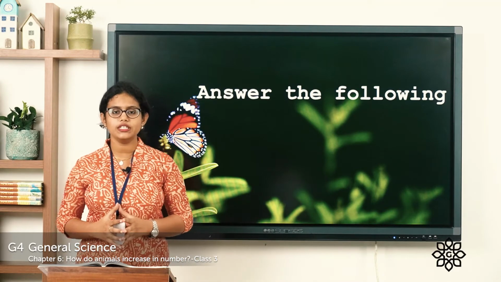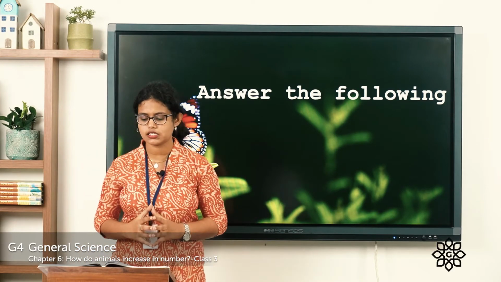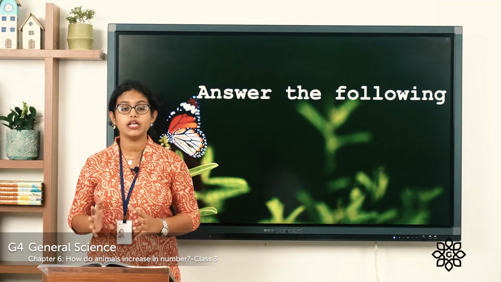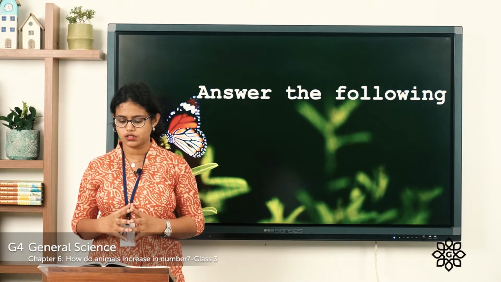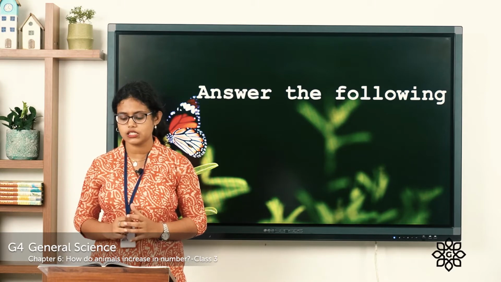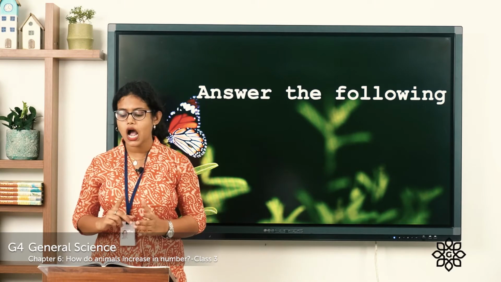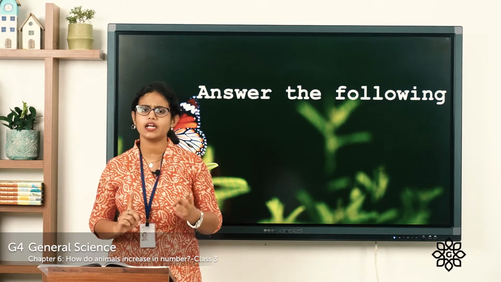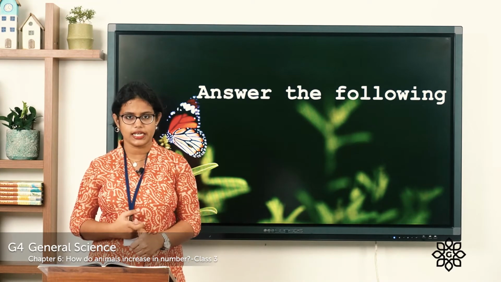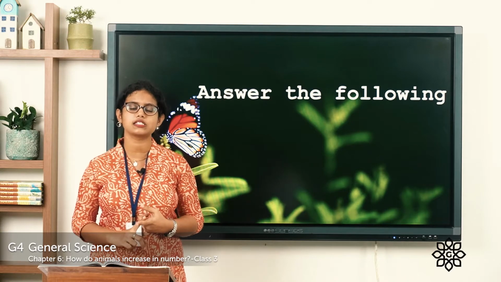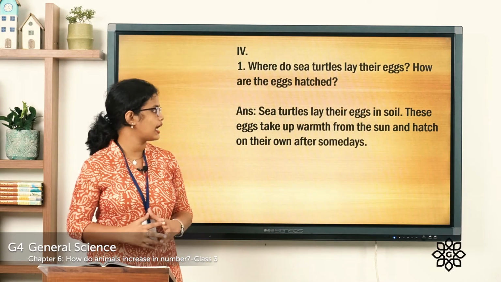Now let's move on to the fourth exercise, that is answer the following questions in 2 or 3 sentences. Let's start with the first question. Where do sea turtles lay their eggs? How are the eggs hatched? So there are two questions. Where do these sea turtles lay eggs and how are the eggs hatched? Let's see the answer.